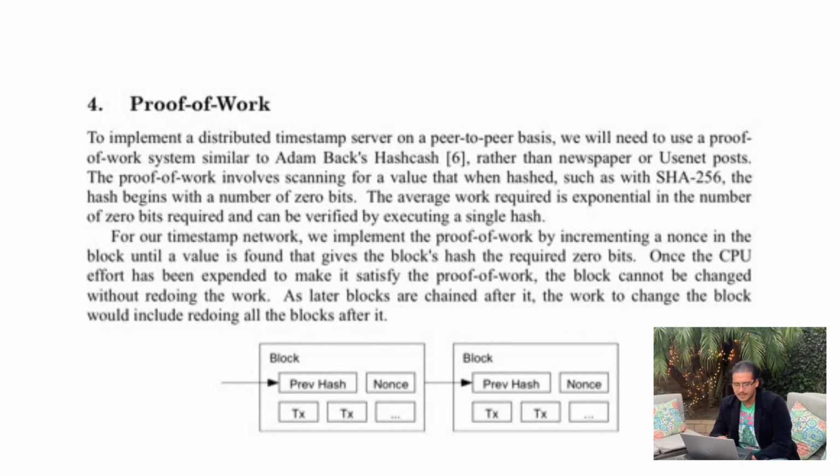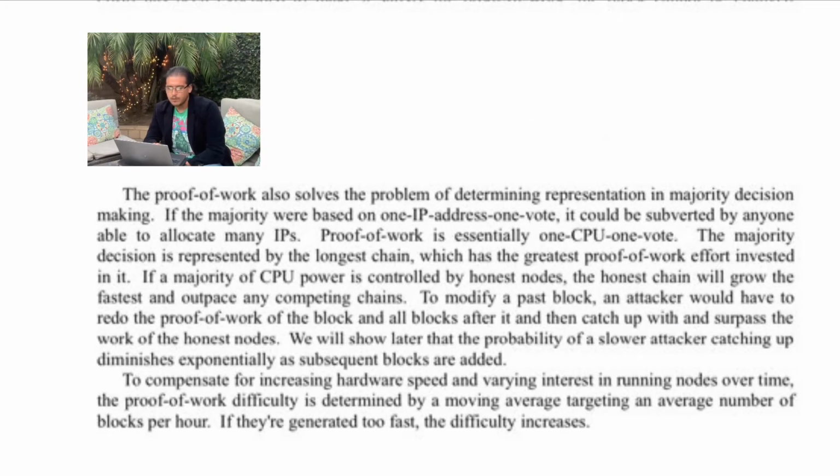So the proof of work also solves the problem of determining representation in majority decision making. If the majority were based on one IP address, one vote, it could be subverted by anyone able to allocate many IPs. Proof of work is essentially one CPU, one vote. The majority decision is represented by the longest chain, which has the greatest proof-of-work effort invested in it.